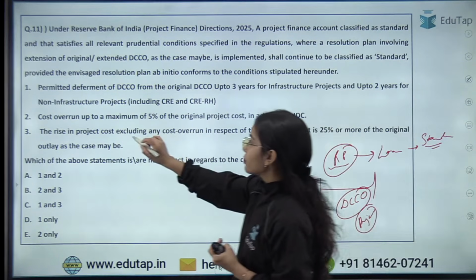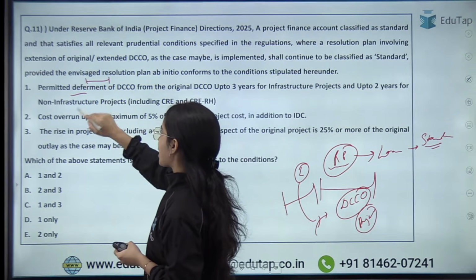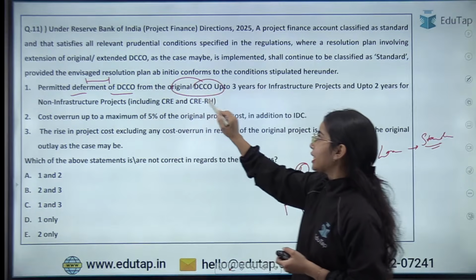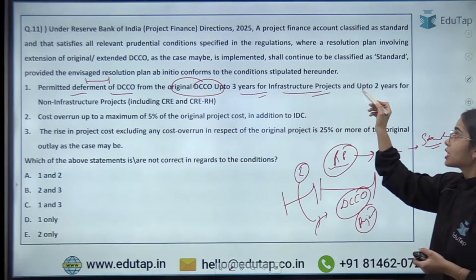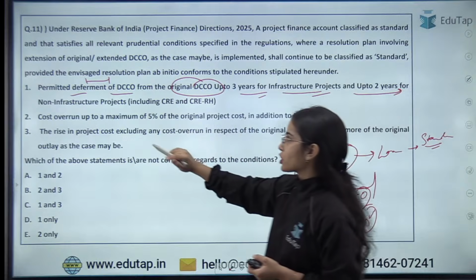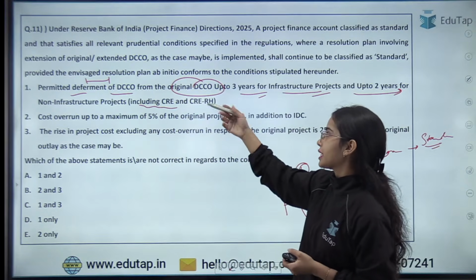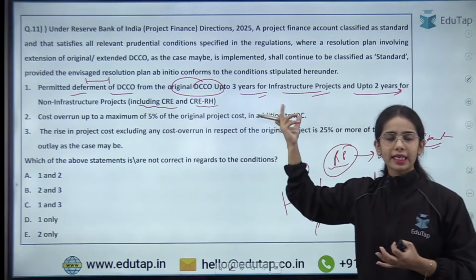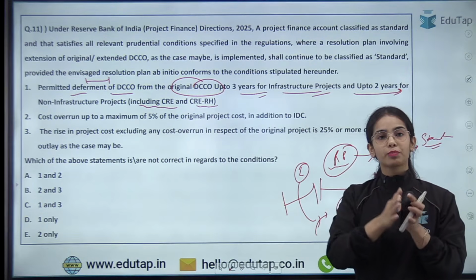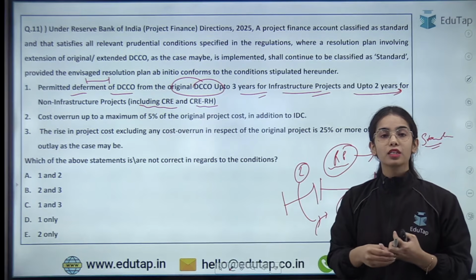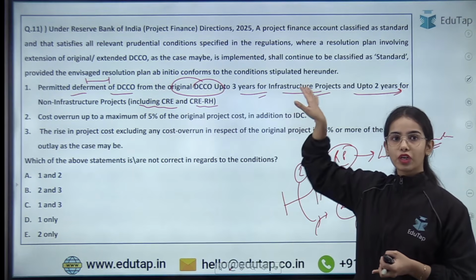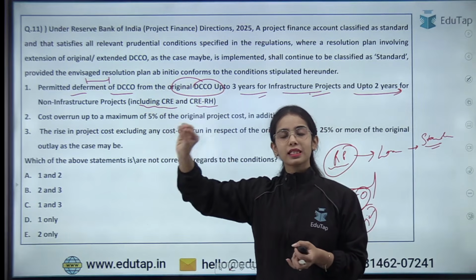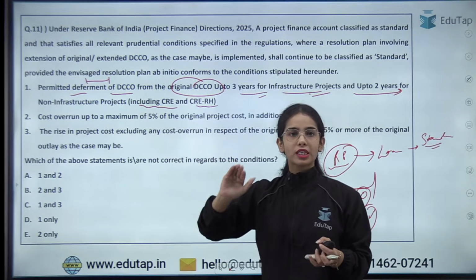So basically, the permitted deferment or the delay of the date of commencement of commercial operation from the original date is up to 3 years for infrastructure projects and up to 2 years for non-infrastructure projects, including commercial real estate and residential housing. So this is correct: if the permitted delay in the project operation is 3 years for infrastructure projects and 2 years for non-infrastructure projects, this is allowed, and still the loan is considered standard and the project is considered good.